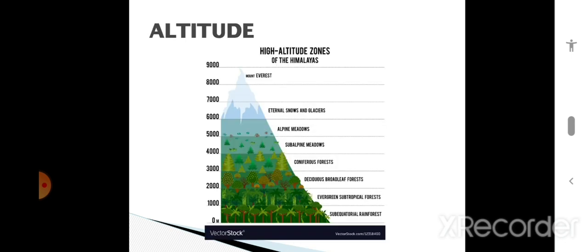Next is altitude. How is the altitude affecting the natural vegetation of a particular area? In the high altitudinal areas we can see different types of vegetation like grasses, mosses, lichens, some shrubs. It is different from the lower areas, different on the slope of the land, and different in the interior part of the land. So in the high altitudinal areas we can see different types of vegetation.